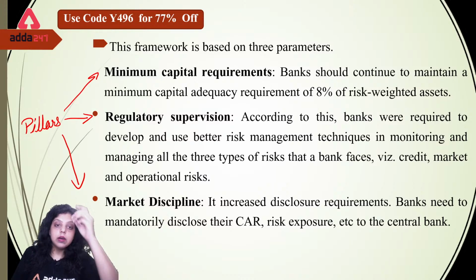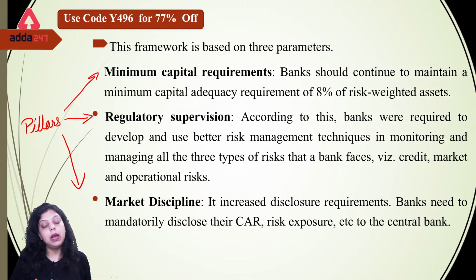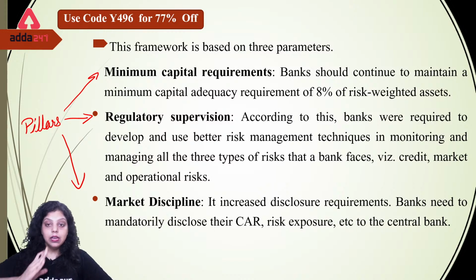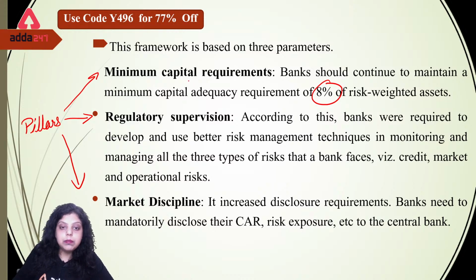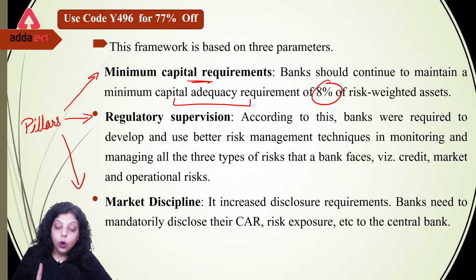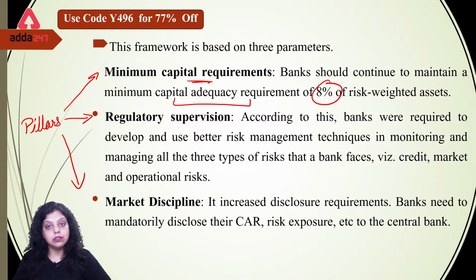So when we are talking about pillar 1, that is minimum capital requirement, it simply says that all the banks have to maintain a certain percentage of their risk weighted assets with themselves, and that percentage is 8%, which is the capital adequacy ratio. So the minimum capital requirement shows that banks have to maintain a capital adequacy ratio of 8% of their risk weighted assets. Okay, it will continue in Basel 2 also.